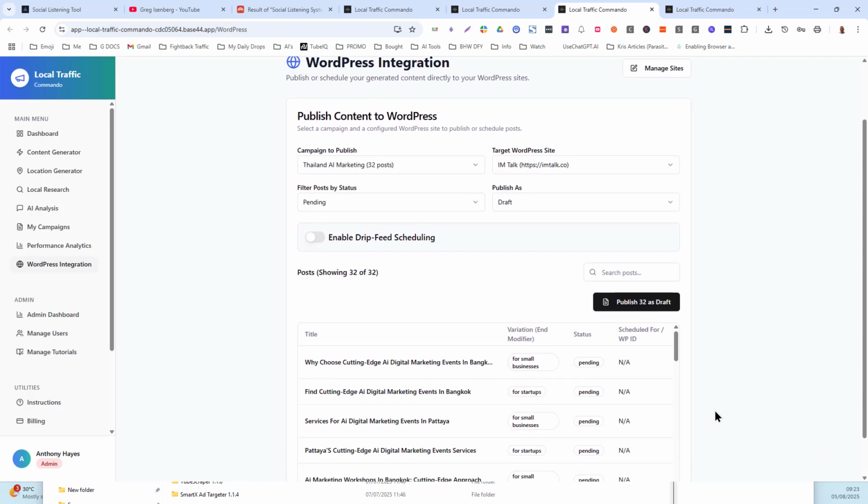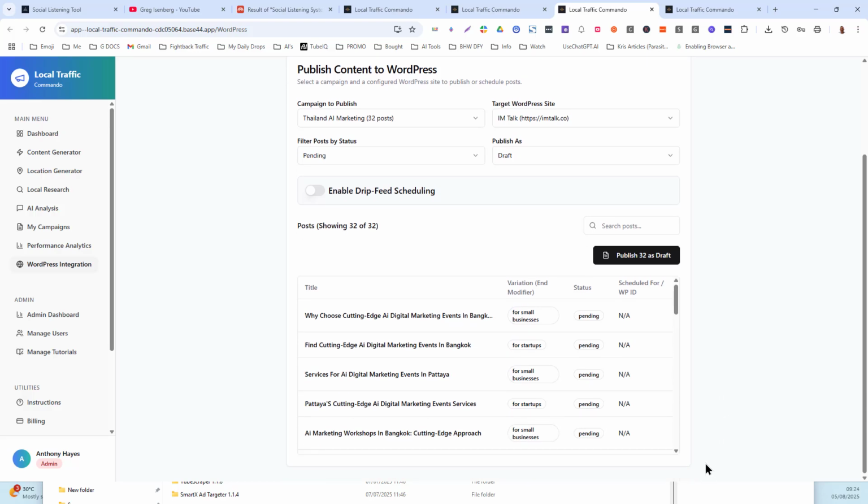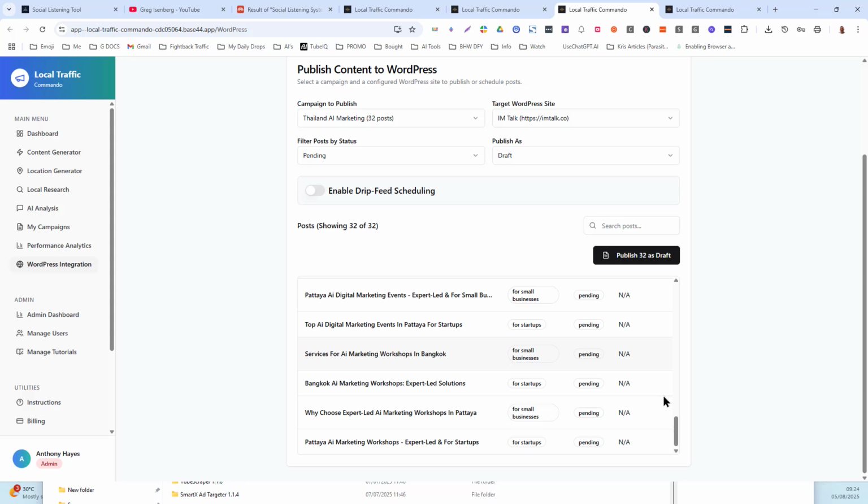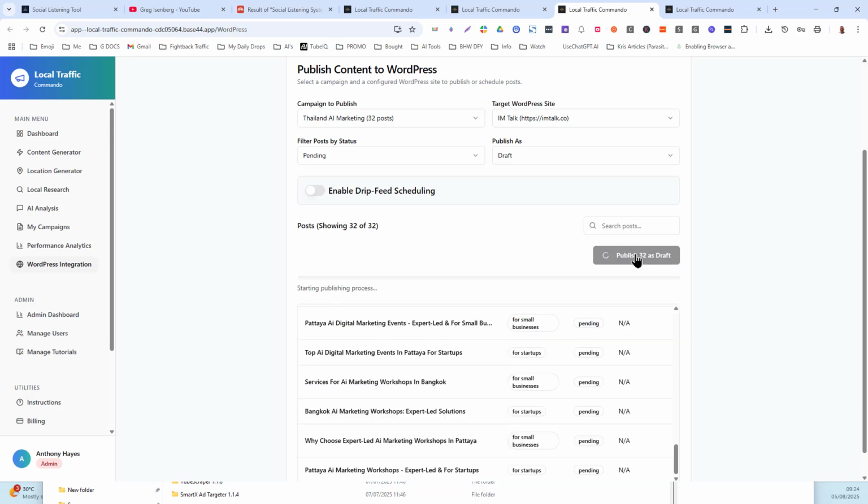I just think it's going to be easier. Get it onto WordPress now and just do some scheduling there. There are some good scheduling plugins, very easy to use as well. And then we can just publish them. It's as simple as that. Just go ahead and publish them.